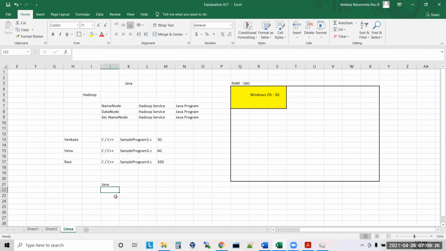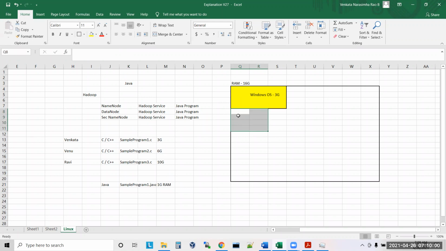What do I mean by resource requirements? Let's say this is the program. If you don't tell how much RAM is required to execute your program, it will take 1 GB. You're running sample program.java. If you run this program and don't specify the memory you want, it will take only 1 GB. It means it is creating a boundary.